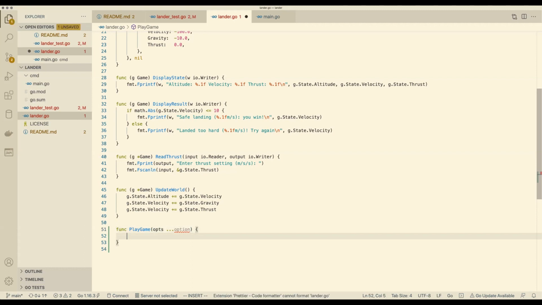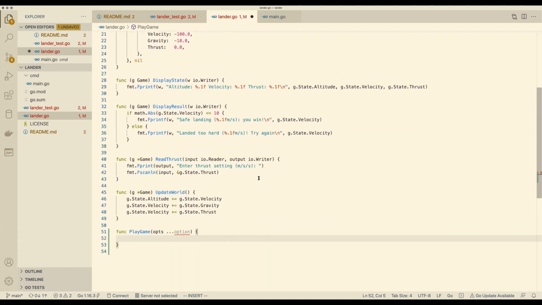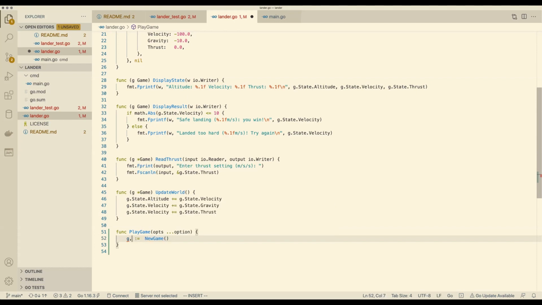So what are we going to do in playGame? We need to create the game. That's the first step. You know how to do that. So we have new game, which also returns error.